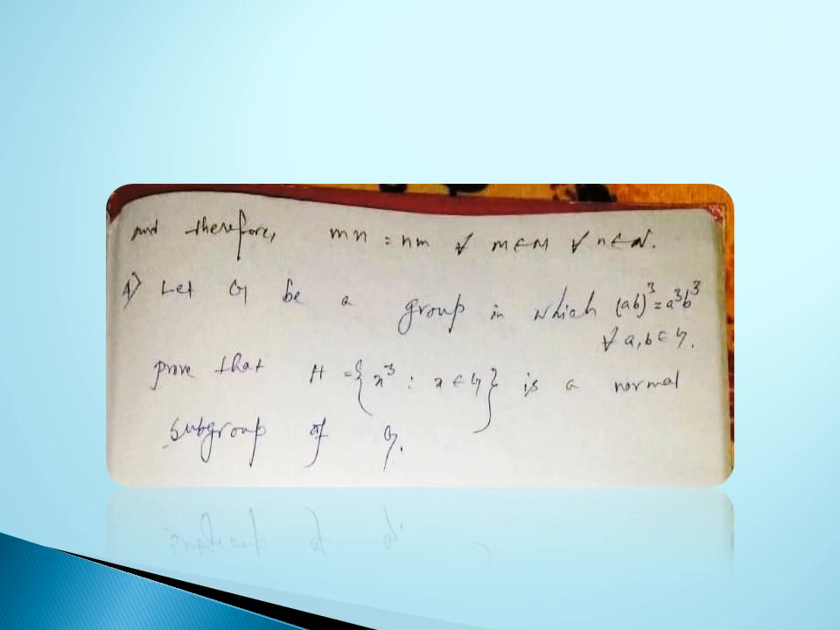Next problem. Let G be a group in which (ab) to the power 3 equal to a cube b cube for all a, b belongs to G. Prove that H, which is exactly equal to the set of all such x cubes such that x belongs to G, is a normal subgroup of G. Let's see the solution.